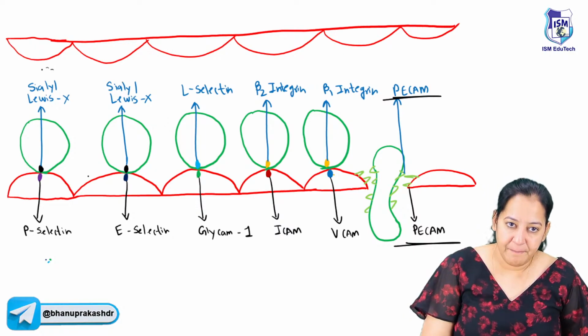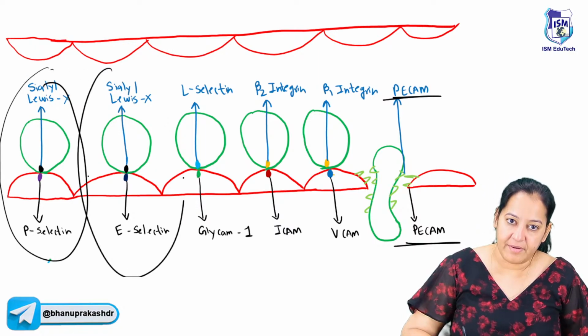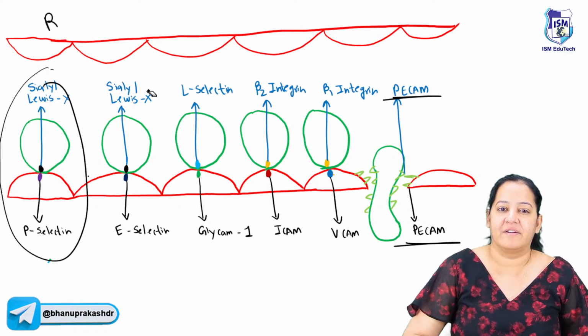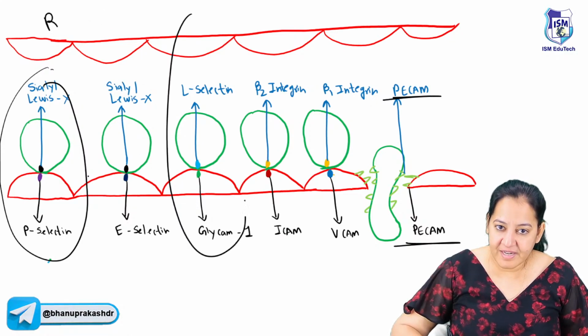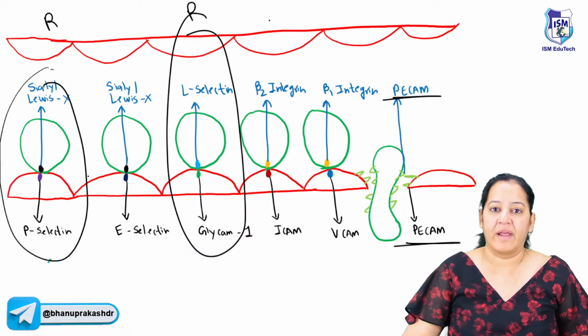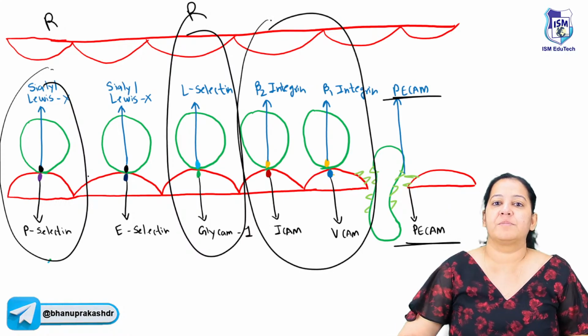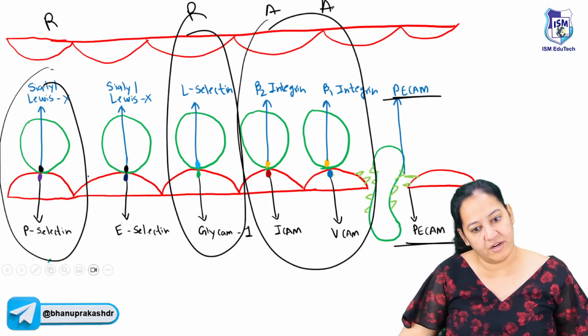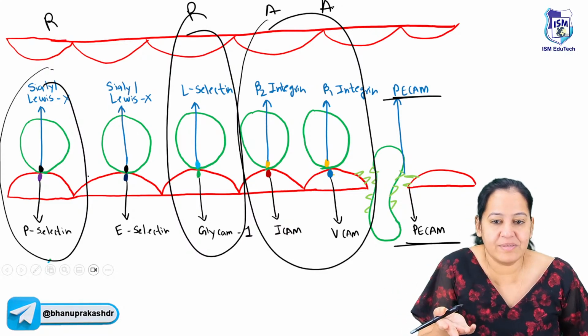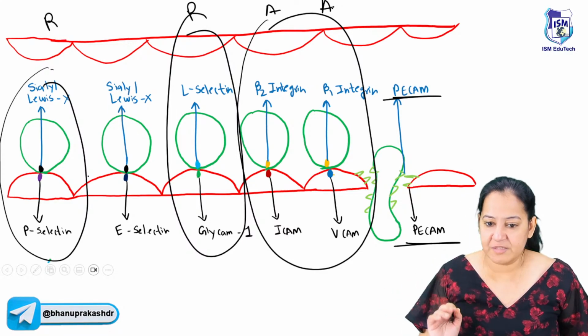The first pair and second pair is responsible for rolling. I'm sorry, first and third, by mistake I said. The first and the third pair is responsible for rolling. The fourth and fifth is responsible for adhesion. If you don't change the sequence, things are simple. If you change the sequence, then you will get confused.